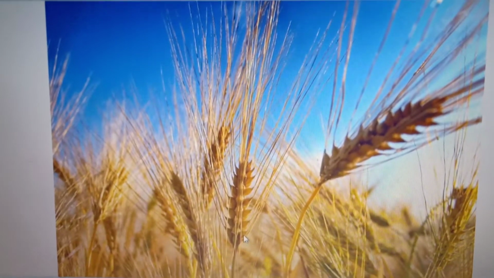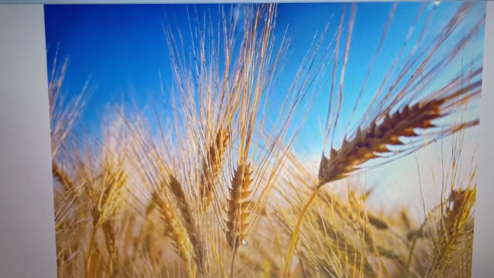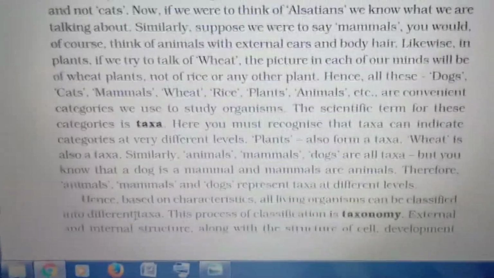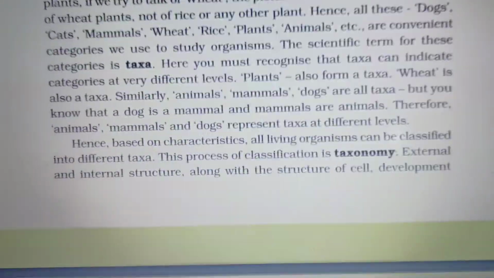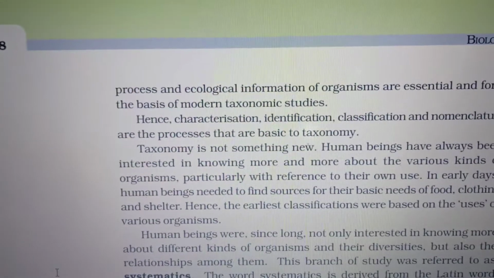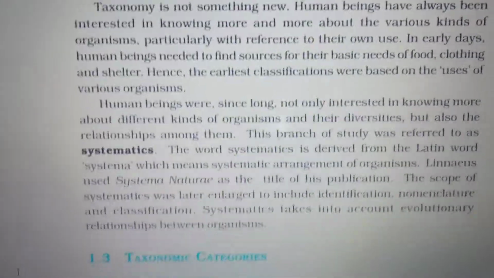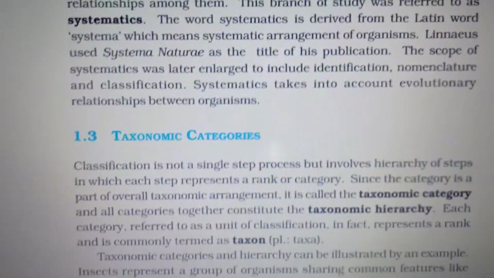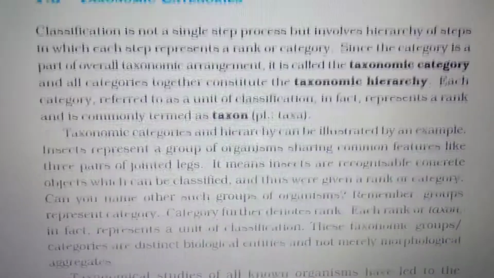The scientific term for all these categories, dog, mammal, wheat, is taxa. The process of classification is said to be taxonomy. The characters, identification, classification and names are the processes that are basic to taxonomy. The systematic arrangement of organisms is known as systematics. Now we are going to see taxonomic categories. The overall taxonomic arrangement is known as taxonomic category, and all the categories together constitute the taxonomic hierarchy.